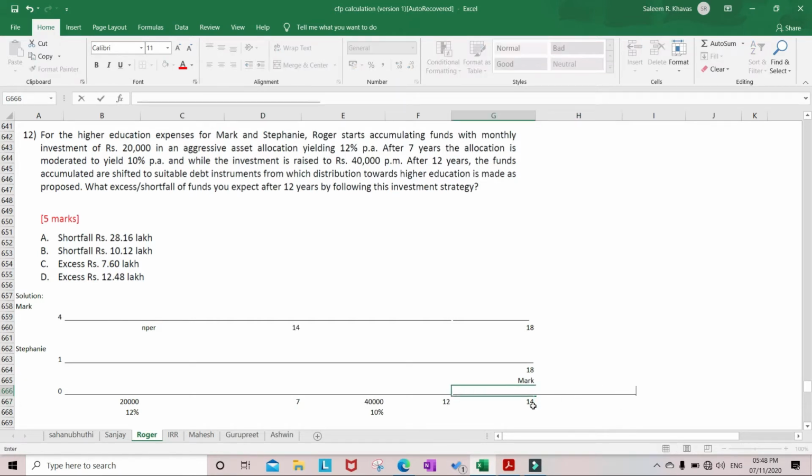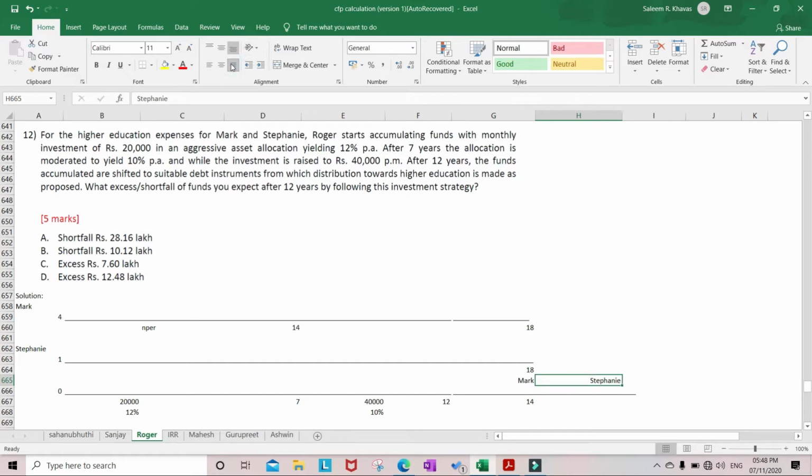Similarly, the present age of Stepney is 1 year, and after 17 years she will turn 18 years. So Stepney has 17 years in hand.